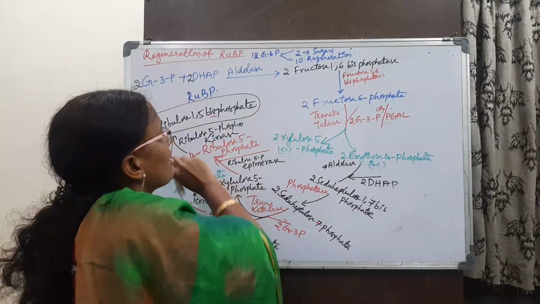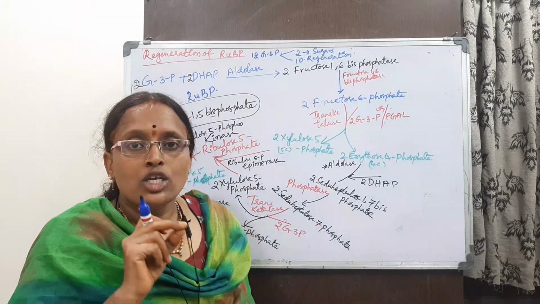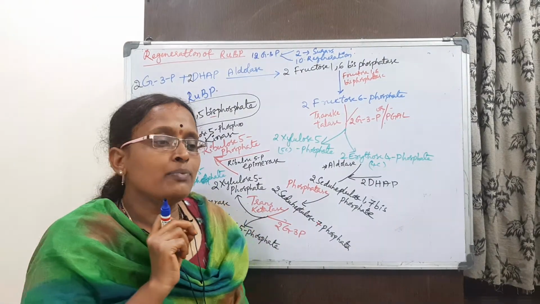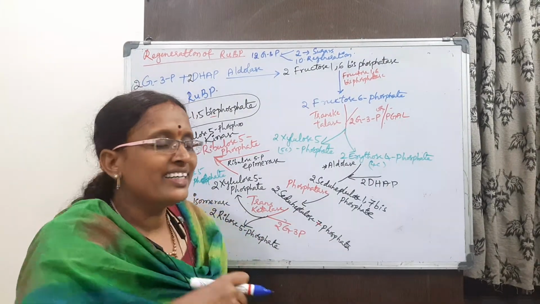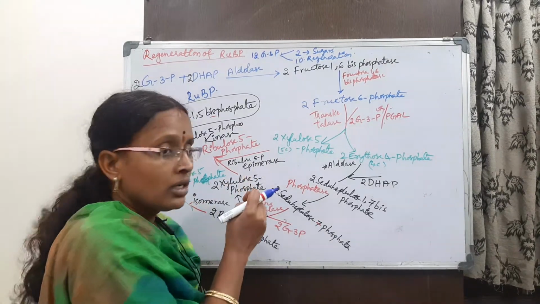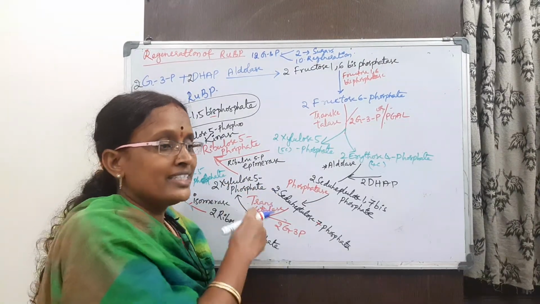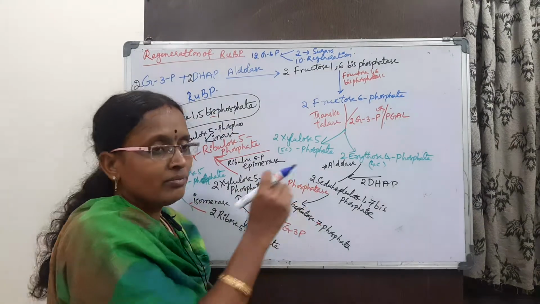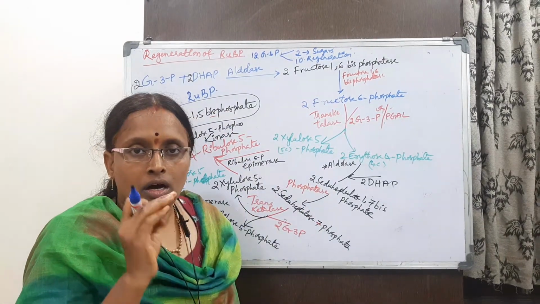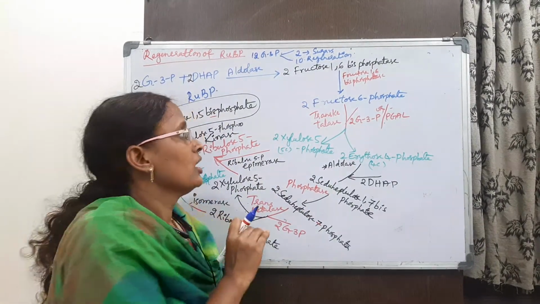This helps in the formation of sugars, some molecules regenerate the RuBP and some form the sugars.